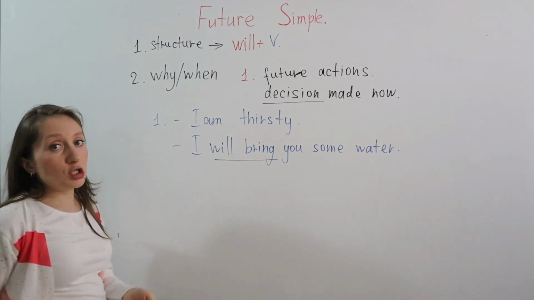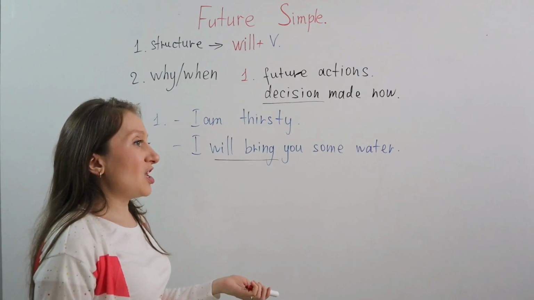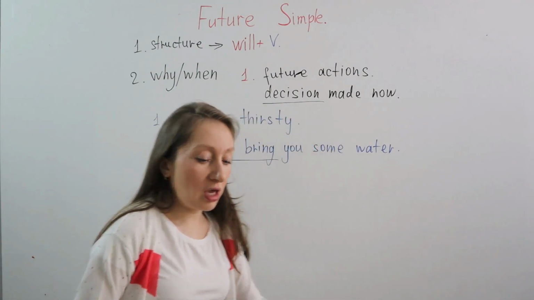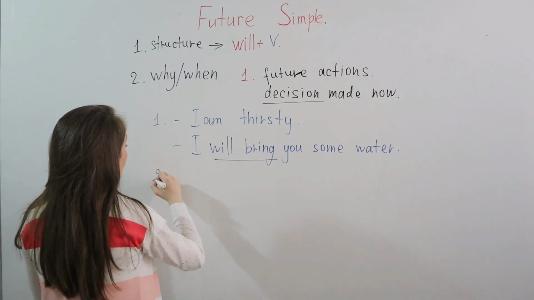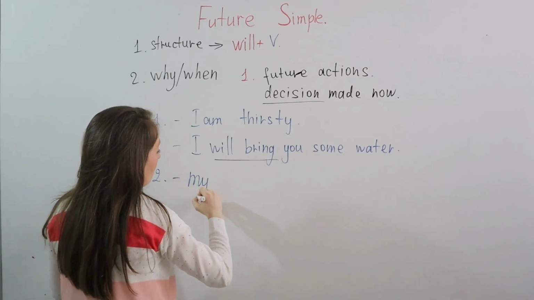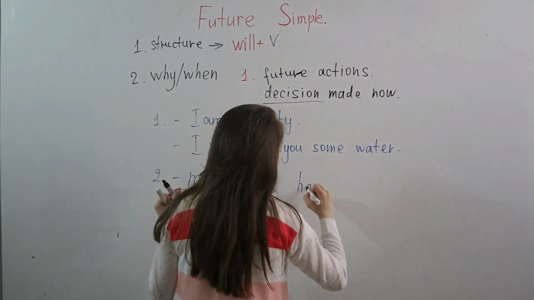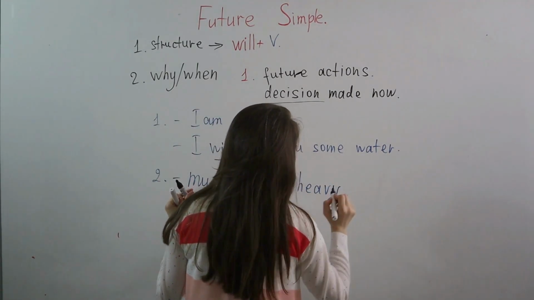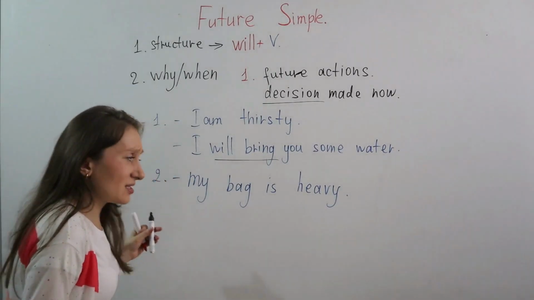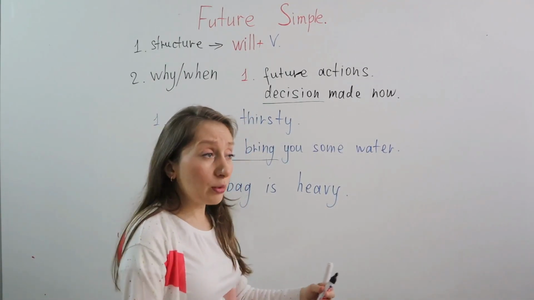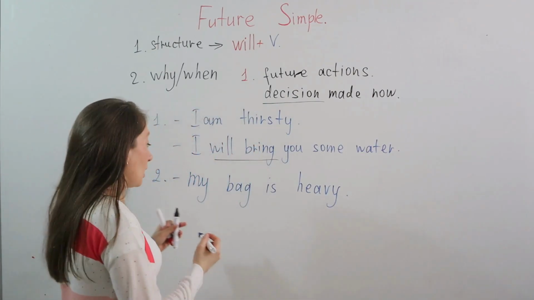Right? The situation number 2. You say, my bag is heavy. You have a bag, you carry a bag. Oh my God, my bag is heavy. And your friend says, I will help you. I will carry it for you. Okay?